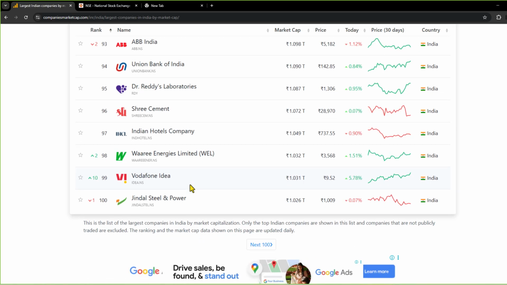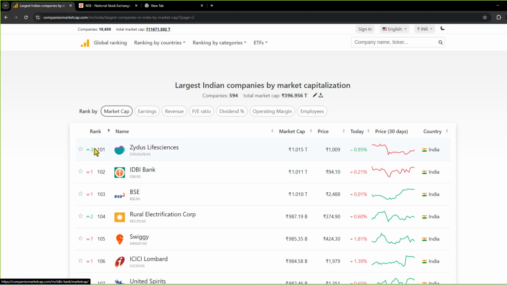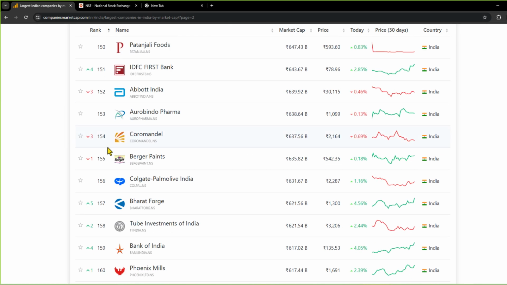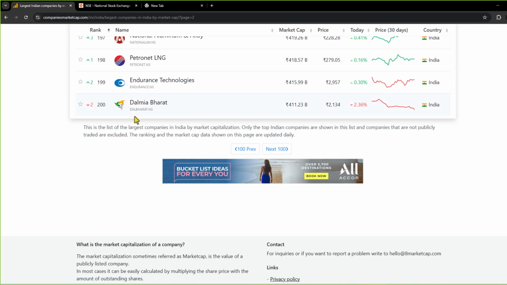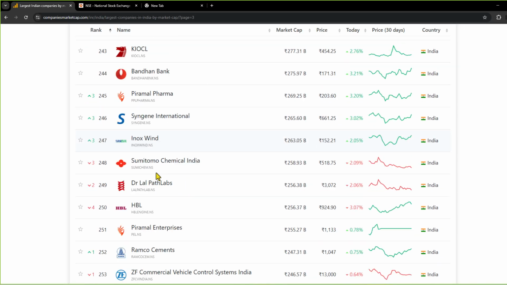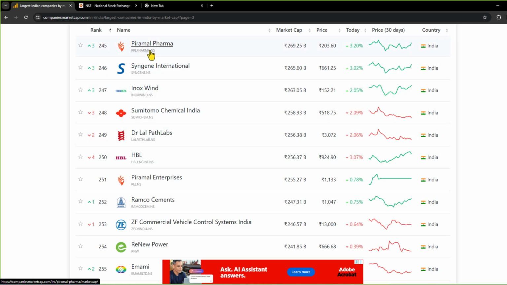And then I will click on next 100, from 101 till 250. So let me scroll down. It is till 200. I will click on next 100 and till 250. These are mid cap companies.